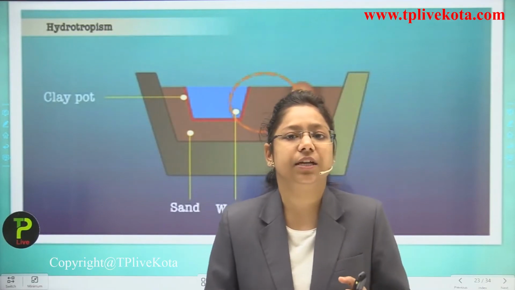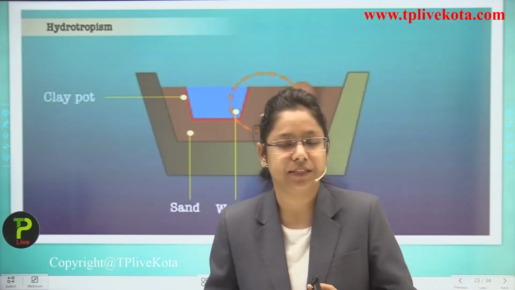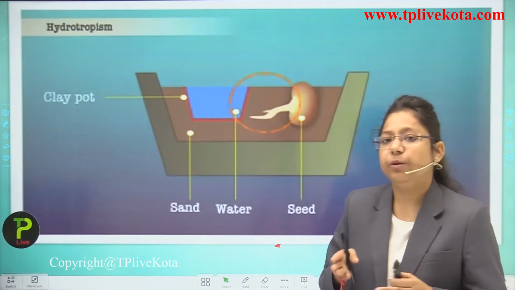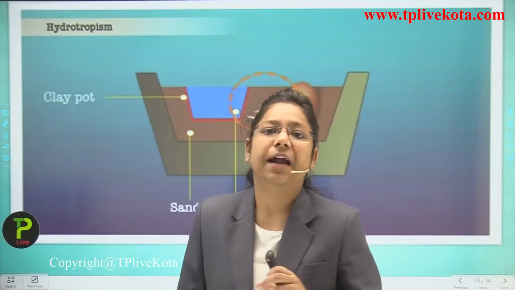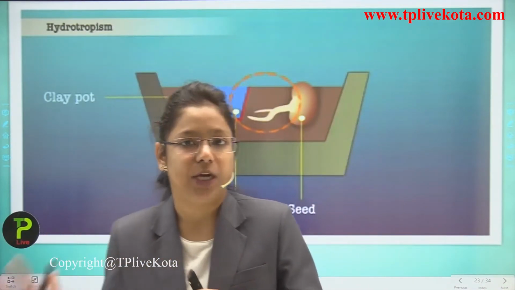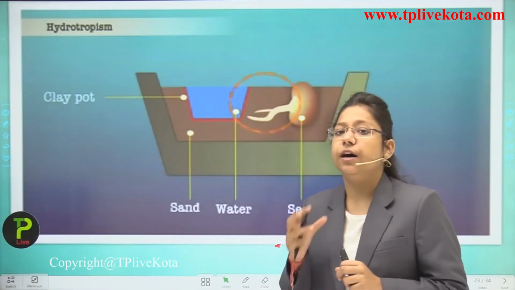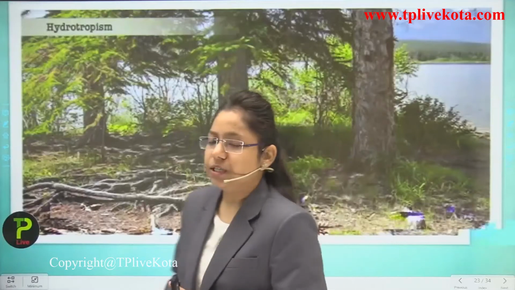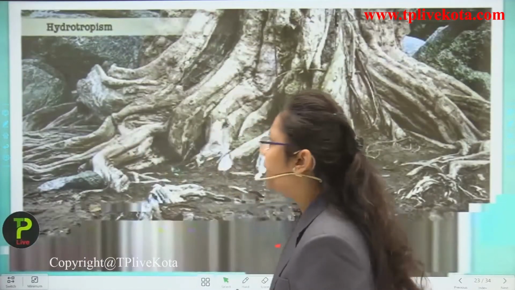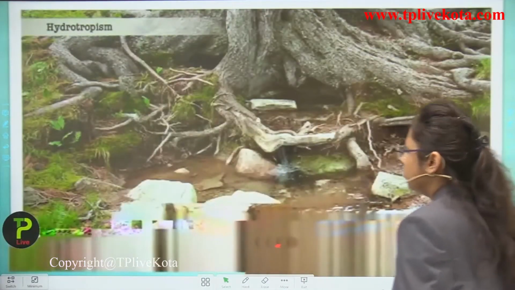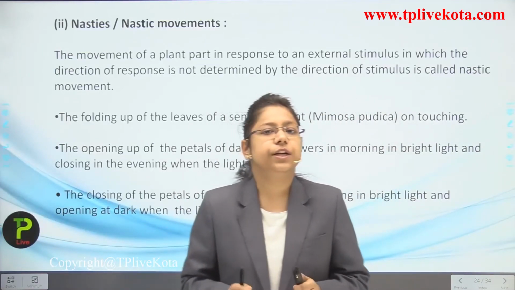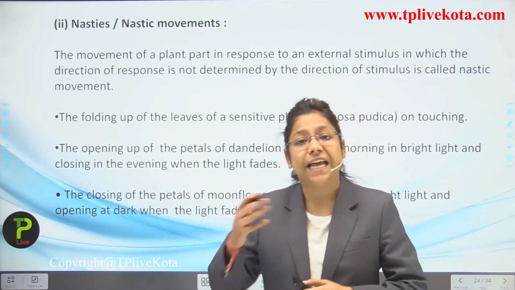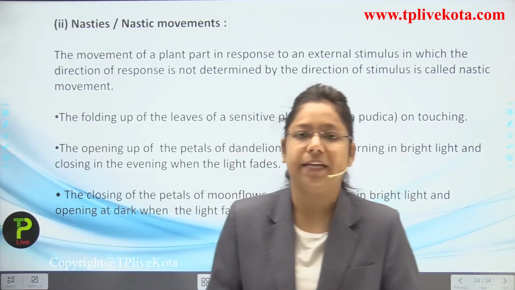Where the moist environment is present or the water is present, the plant roots will bend towards it. They will respond to it. So this is known as what? The positive hydrotropism. Okay.